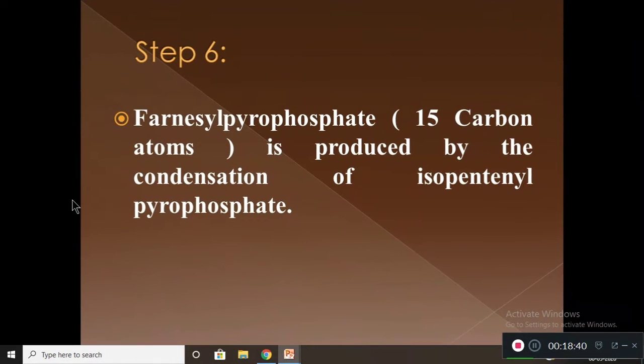Now step 6: farnesyl pyrophosphate, which contains 15 carbon atoms, is produced by the condensation of isopentenyl pyrophosphate.